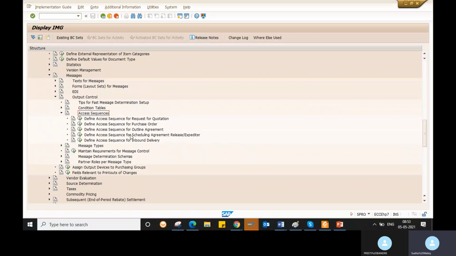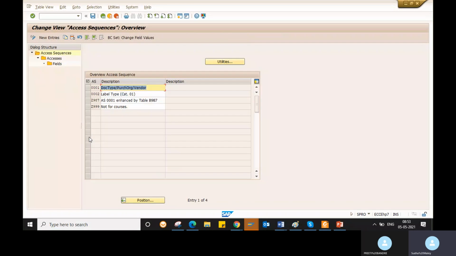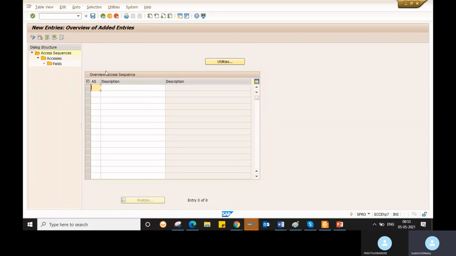Go to define access sequence for purchase order. If you want to create a new access sequence, go to new entries and create one. So I created my new access sequence.